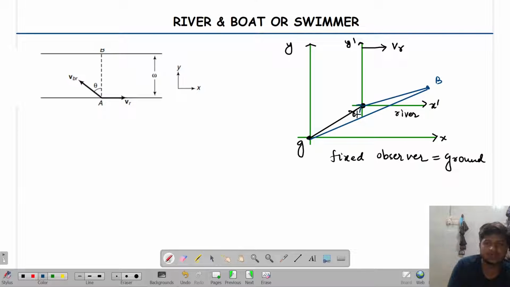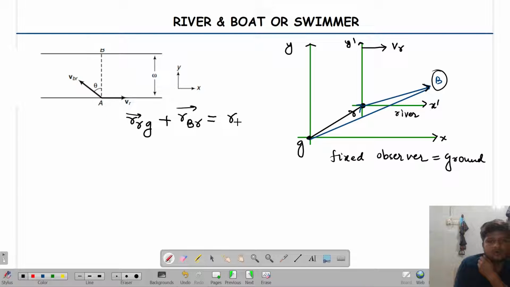So now look over here. This is the velocity of the river with respect to the ground. This represents the velocity of the boat inside the river, and this is the velocity of the boat with respect to the ground. So I'm writing it over here. We know that the position vector of the river with respect to the ground plus the position vector of the boat with respect to the river is going to be equal to the position vector of the boat with respect to the ground. Are you able to get me or not?